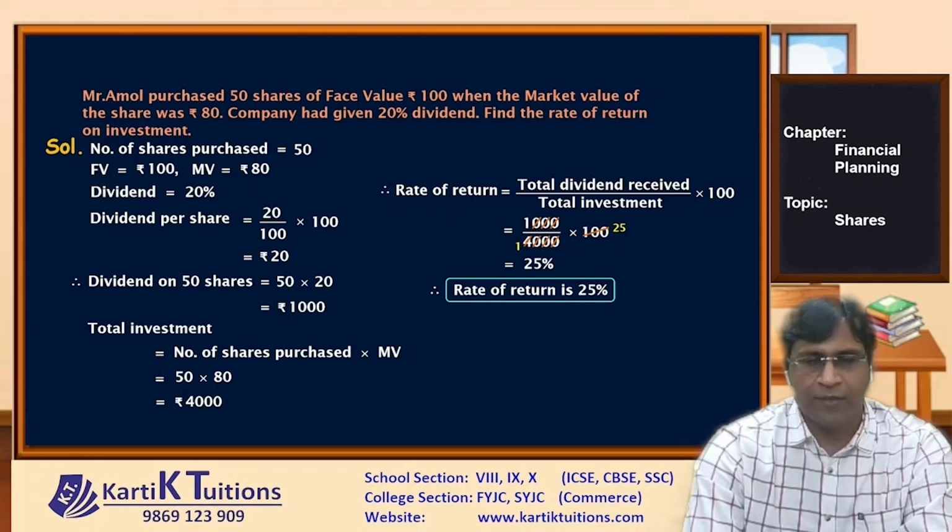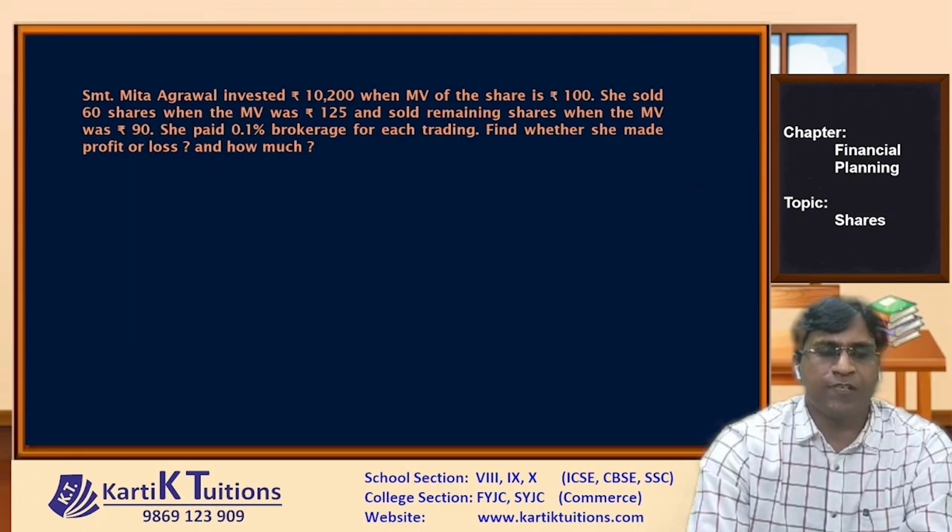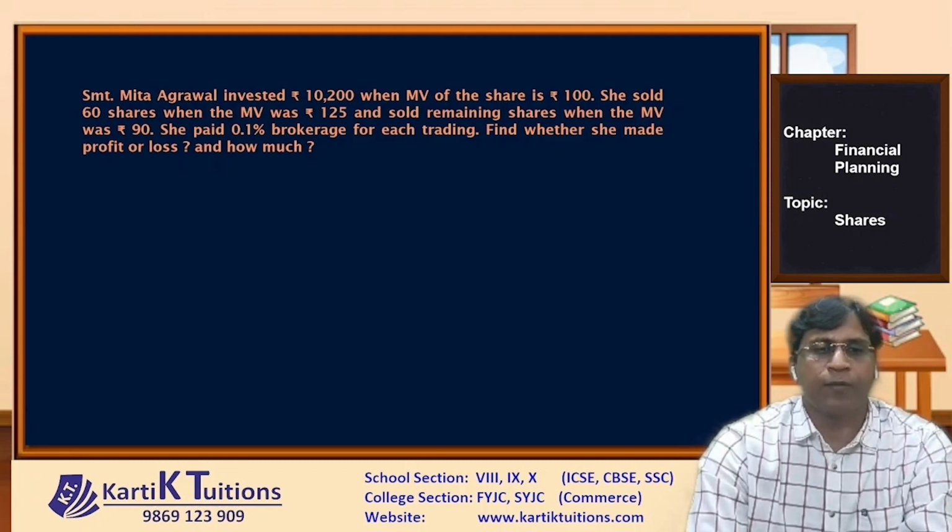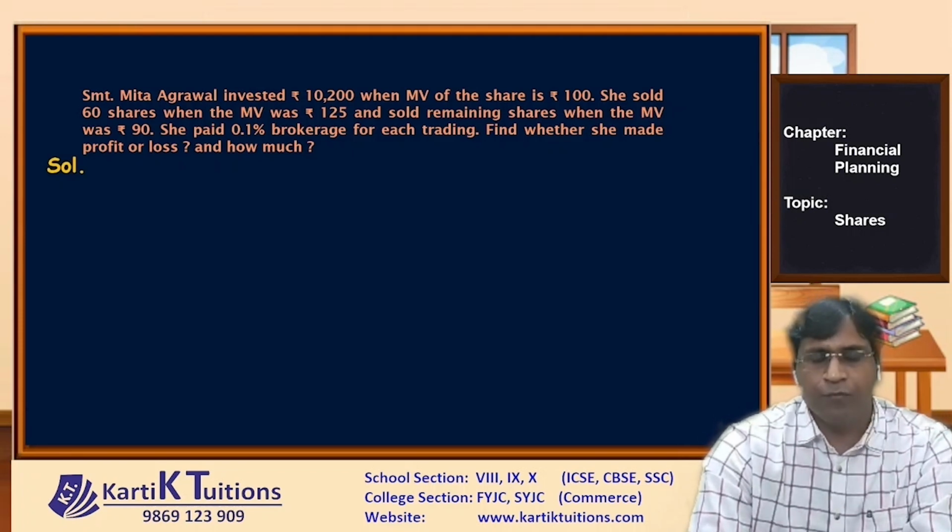Let's have a look at one more sum. Srimati Mita Agrawal invested rupees 10,200 when the market value of the share is rupees 100. She sold 60 shares when the market value was 125 and sold the remaining shares when the market value was 90. She paid 0.1% brokerage for each trading. Find whether she made profit or loss and how much. Now see here, this will be a bit lengthy sum, so pay attention.